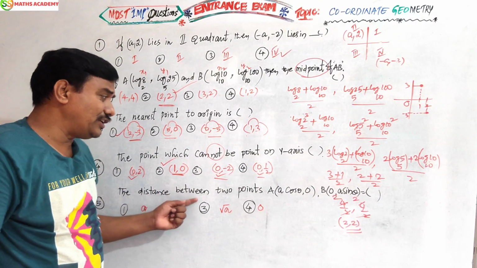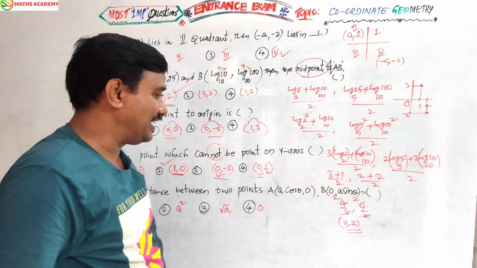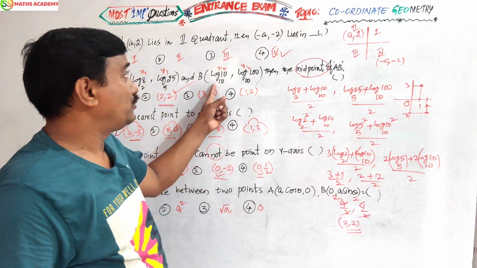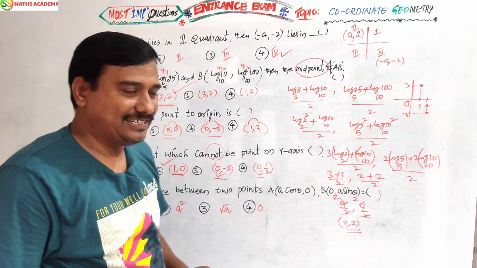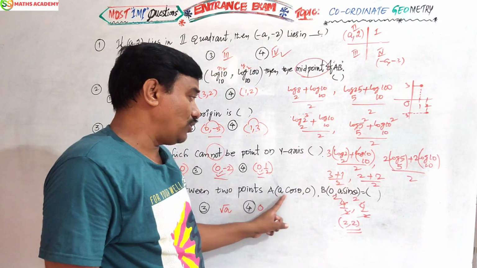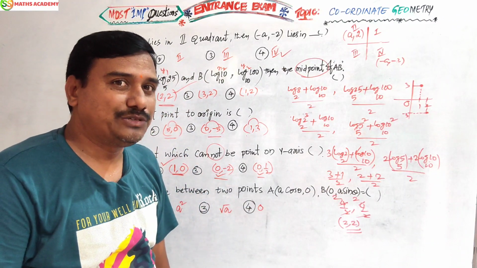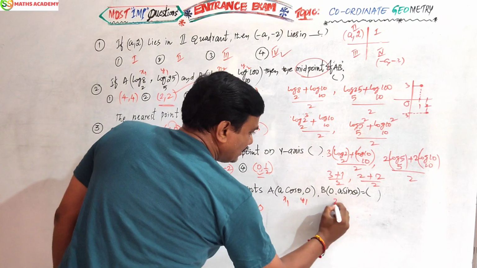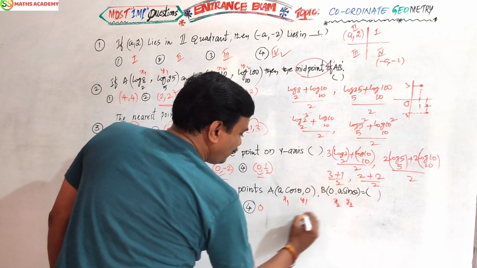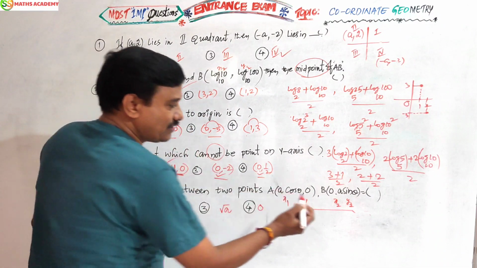Next, the distance between 2 points. Trigonometry to coordinate geometry, they are linked here. Here logarithm to coordinate geometry was given, and here trigonometry to coordinate geometry questions are given, right? Now, the points are a cos theta, 0 and b, 0, a sin theta. Here this is x1, this is y1, this is x2, y2. What is the formula? x2 minus x1 whole square plus y2 minus y1 whole square.